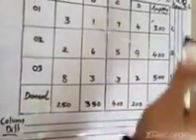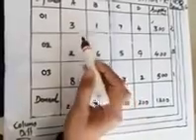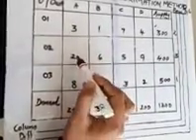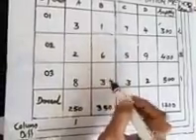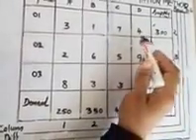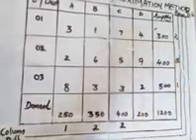Like the row difference, we have to calculate the column difference as well. For each and every row and column, we calculate these differences. So the row differences are finished. Column difference: 3, 2, 8. Here 2 is the least value. The next least value is 3. So 1 is the column difference. Then the second column, 3 and 1: 2 is the column difference. Here also 5 and 3: 2 is the column difference. Here 4, 9, 2: 2 is the least and the next least is 4. Then 2 is the column difference.